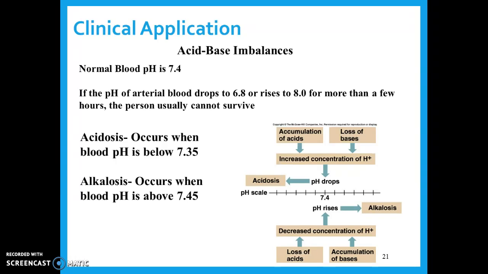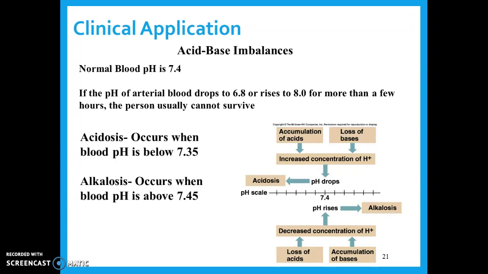So 7.4 is healthy. If we drop down to 7.35, that's not very far at all, there's a condition called acidosis which can occur. That means that our blood is a little bit more acidic than it should be. It's lower than it should be. It causes symptoms like drowsiness, disorientation, stupor, which is where your brain doesn't function right. You have lack of cognitive function, so you can't think. You might start to forget things.